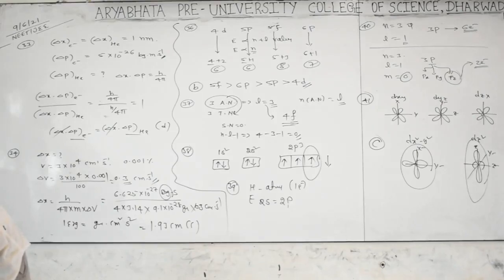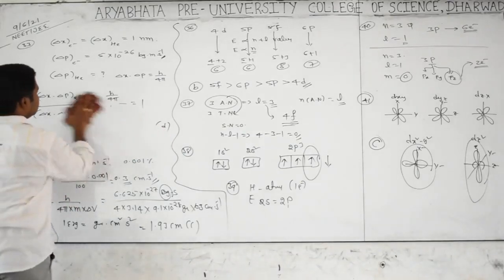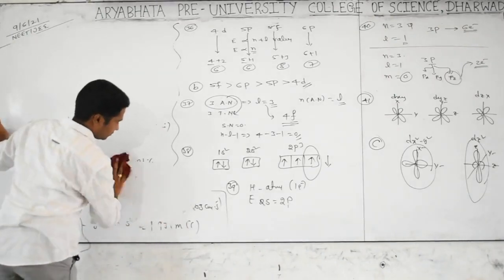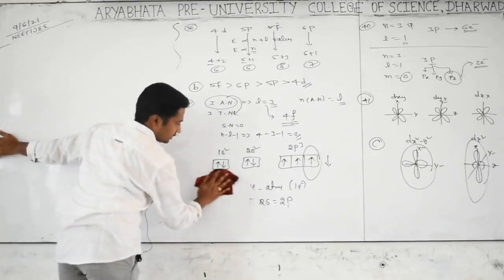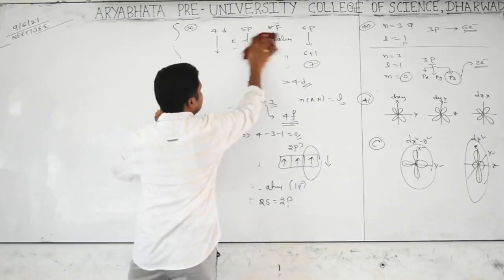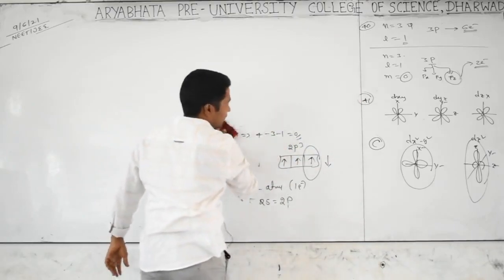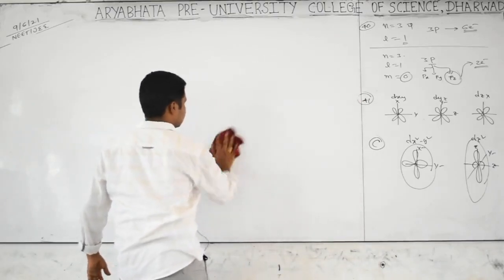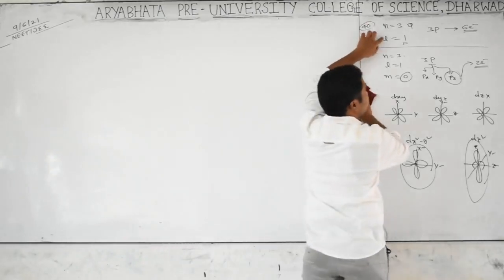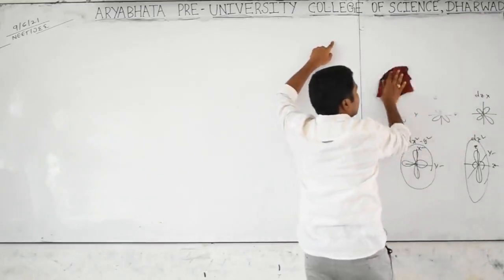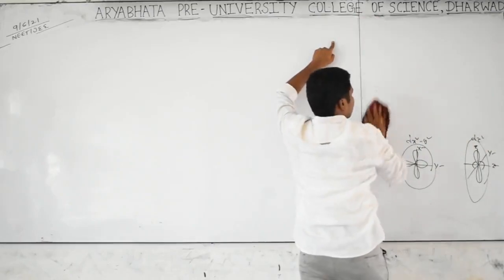Now we can see the remaining bits. Go through that once. Nothing is there, all of these are easy and no problems. If your concept is strong, we can do all of these. This is important: only principal and azimuthal quantum numbers means 6 electrons, and if the magnetic quantum number is also mentioned, it means only one particular orbital. Every orbital can accommodate only 2 electrons. That is the concept.